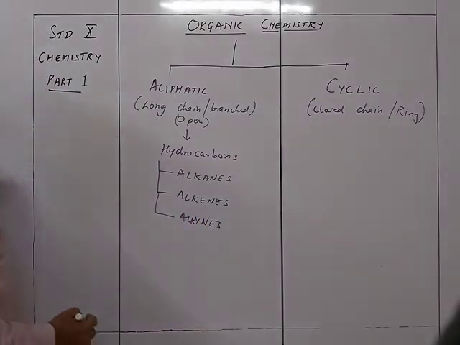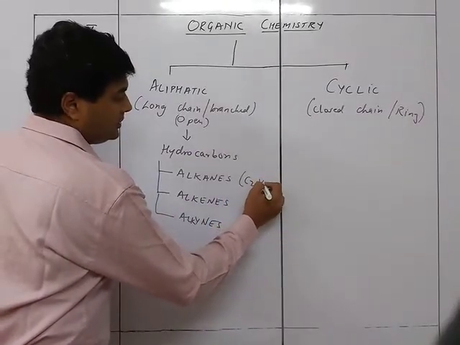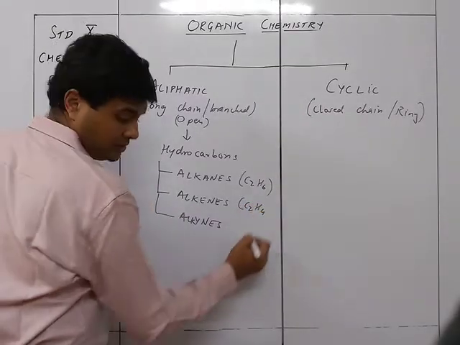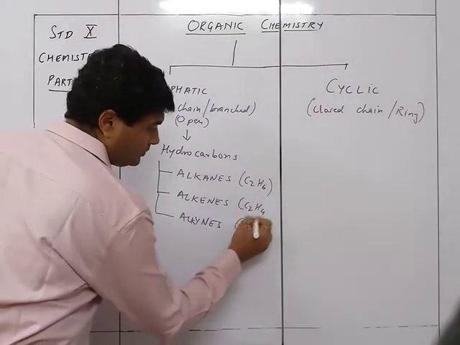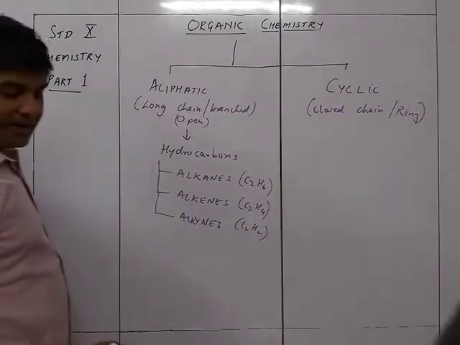For example, C2H6, C2H4 and C2H2. These will be the alkane, alkene, alkyne.